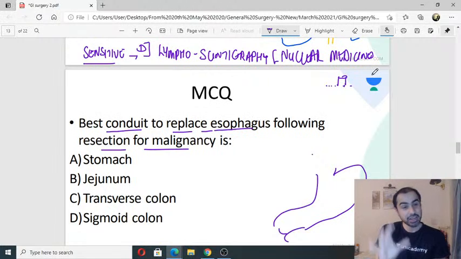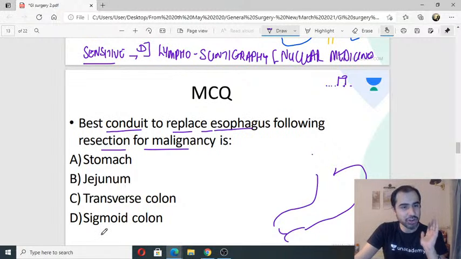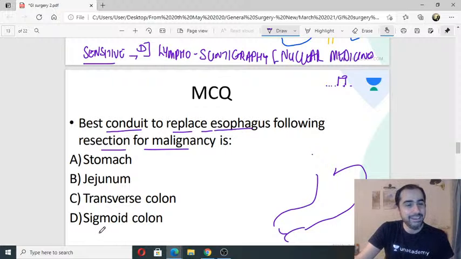Common sense. Now don't think about the options. You think about common sense. What is right there that I can bring in its place? All the answers are coming. Stomach, jejunum, transverse colon. Someone may as well say sigmoid colon. Mayuresh, I hope you have not written transverse colon in your theory paper. I hope not. What is right there that I can anastomose? Amazing. Answer is stomach.